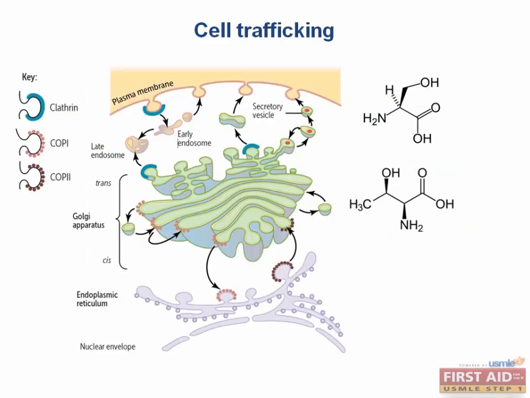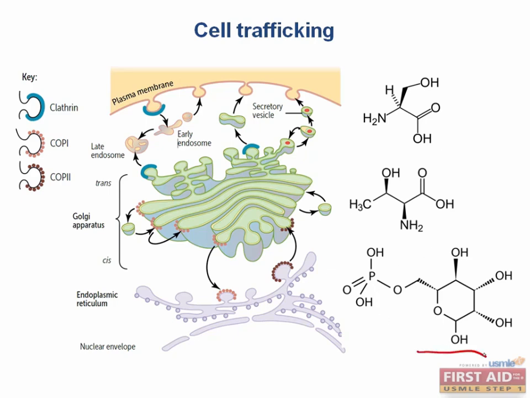So like I said before, the Golgi is mostly known as the distribution center of the cell. Now how does it know what needs to be sent where? Well, specific modifications on proteins can target them to different organelles, and the most important example of this for your exam is that adding mannose-6-phosphate to a protein targets it to the lysosome. So here's mannose-6-phosphate, which is just a mannose sugar with a phosphate group on its 1, 2, 3, 4, 5, 6th carbon. Now if someone is unable to add mannose-6-phosphate to a protein, where are those proteins going to end up instead of the lysosome?